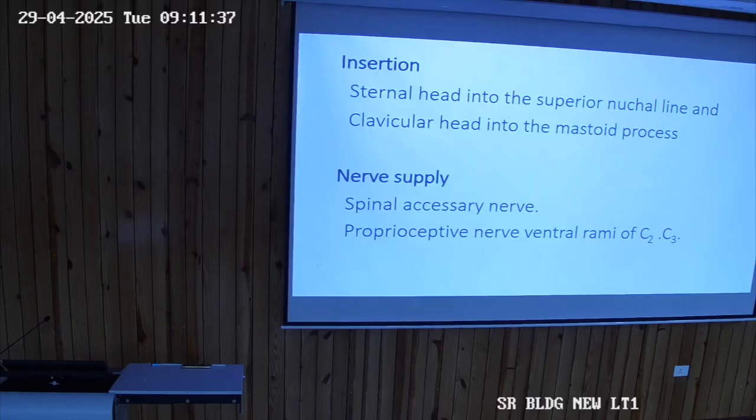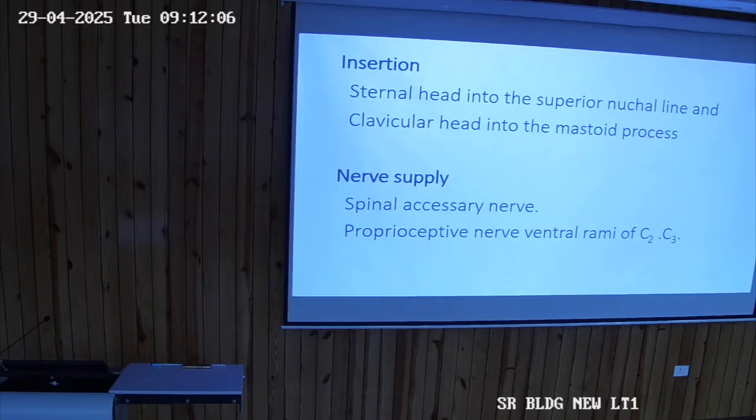The spinal accessory nerve in the body supplies only two muscles. Can you name them? One was in the upper limb, one is forming the posterior boundary of the posterior triangle. Which muscle is forming the posterior boundary? Trapezius. So always remember, there are two parts of the 11th cranial nerve, the accessory nerve: one is the cranial part and the other is the spinal part.